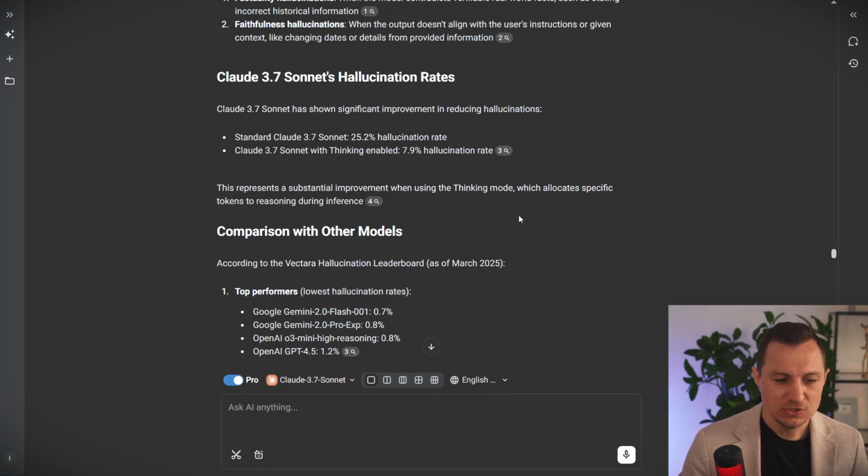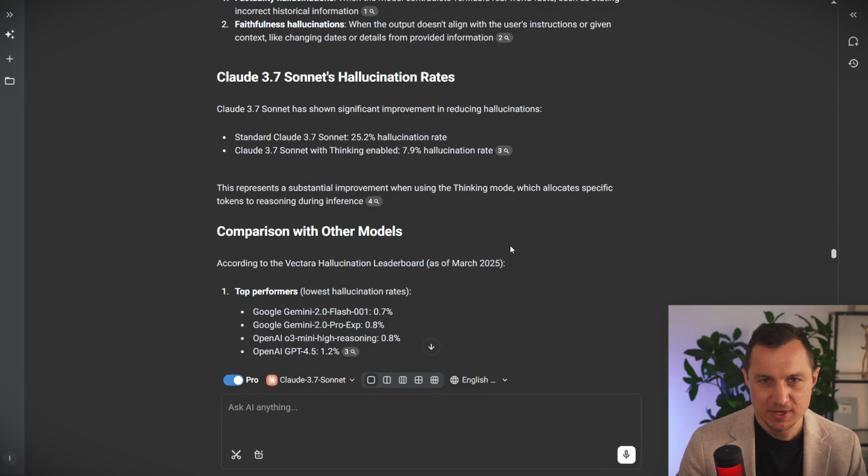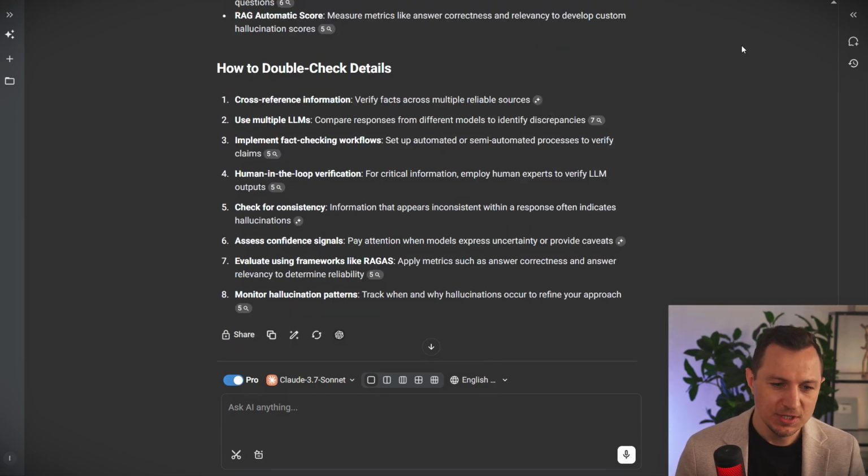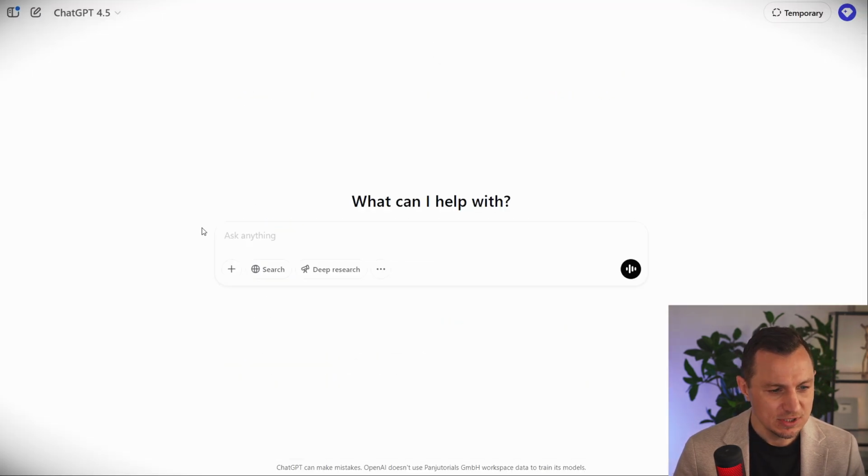All right. So how can you make sure that you can trust the response that you're getting? Well, the short answer is there is not really a way where you can be 100% certain, but you can reduce the chance of it being wrong. So how can you make sure that the output that you get from your large language model is true? Well, first of all, whenever you're using ChatGPT, instead of using the default ChatGPT, use the search feature here as well whenever you need facts and you need to make sure that the facts are true.